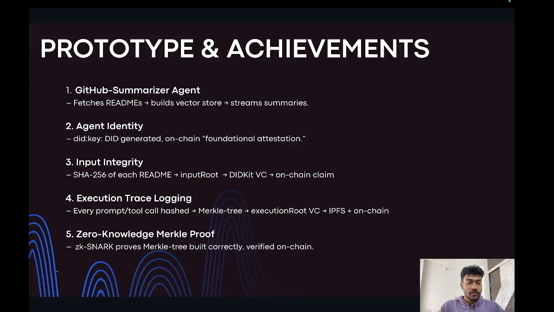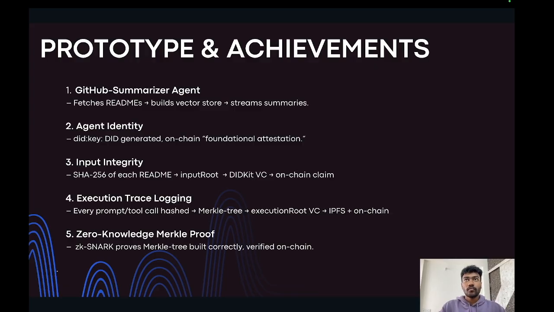Next, we do the cryptographic agent identity. We generate a DID key pair for the agent and securely store it. Then we do the foundational on-chain attestation. The wallet that wants to be associated with the corresponding AI agent is anchored to the AI agent's DID on-chain via a claim, and then we can bind this AI agent identity to the smart contract, an Ethereum smart contract.